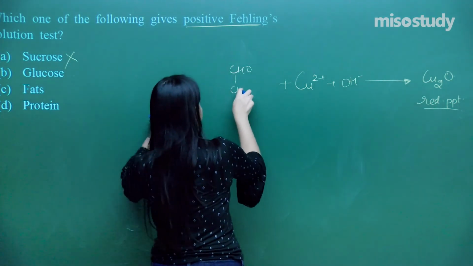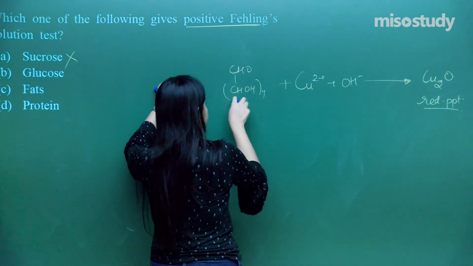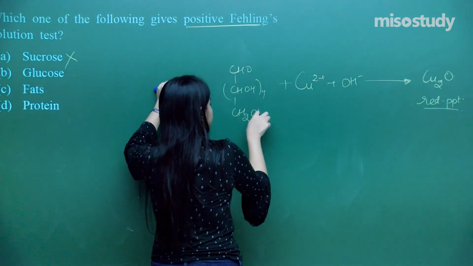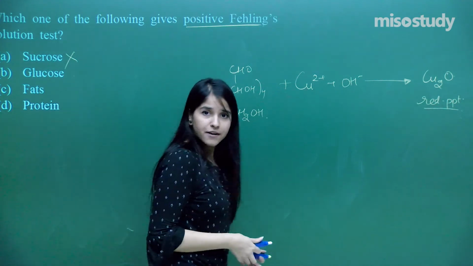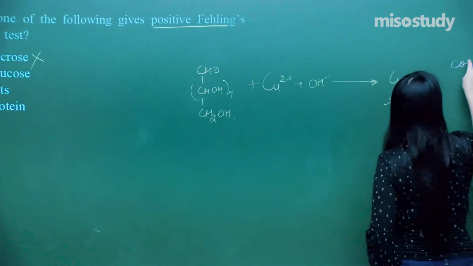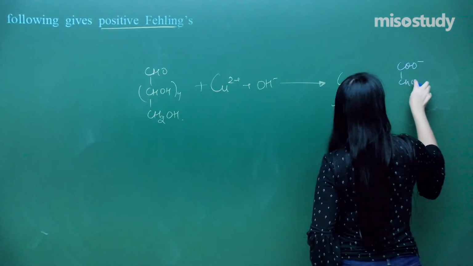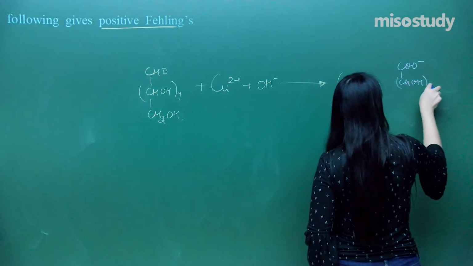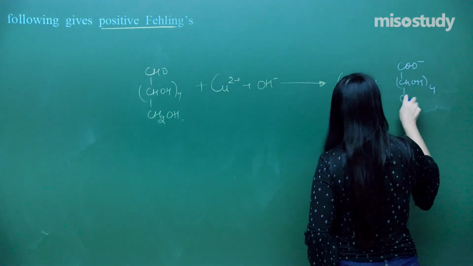It is CHOH, four times, and CH2OH. So that is what it is. And what will be the reaction, and what does the glucose get converted into? It is this COO negative, and the rest of the molecule remains the same.